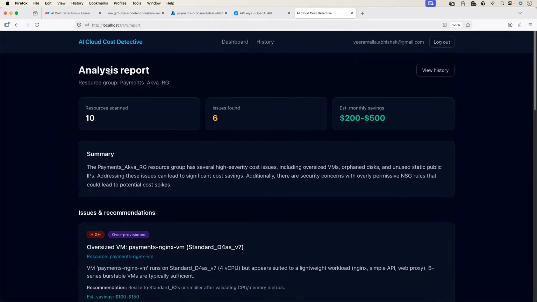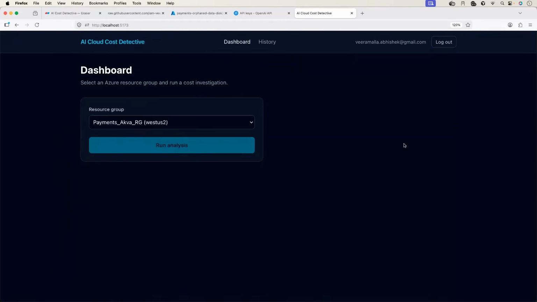So our analysis report and our AI cloud cost detective are working as expected, and I'm happy with the user interface as well. I thought Cursor would generate something that does not look good. It happened to us last time, but this time it generated pretty well, and I'm happy with it.